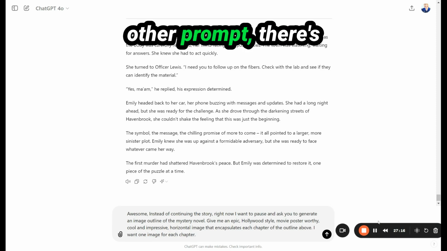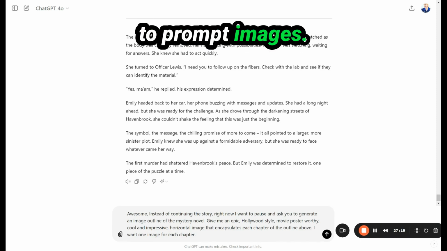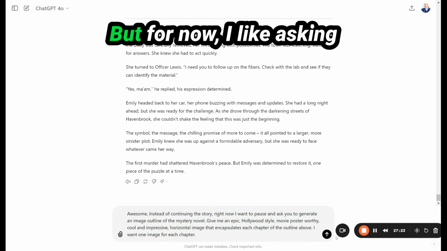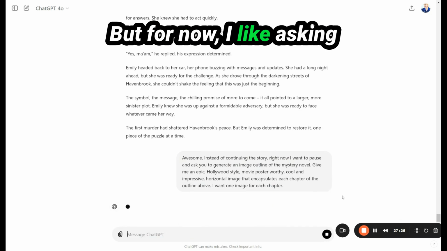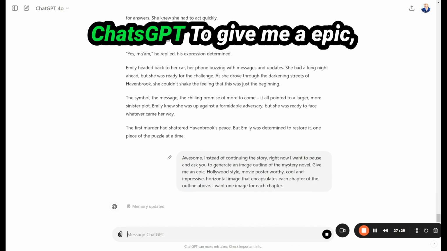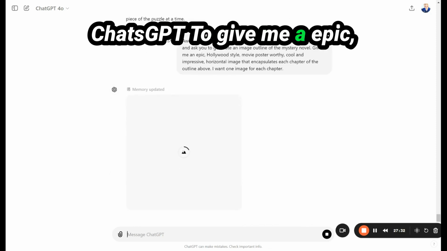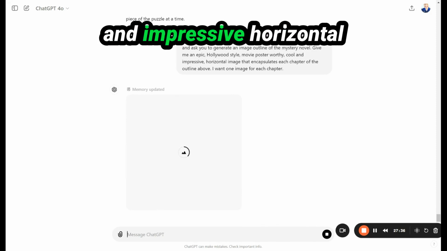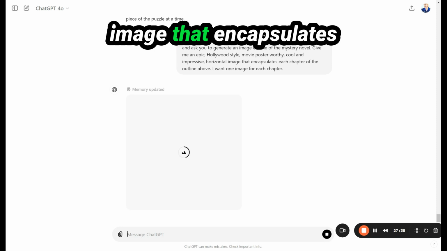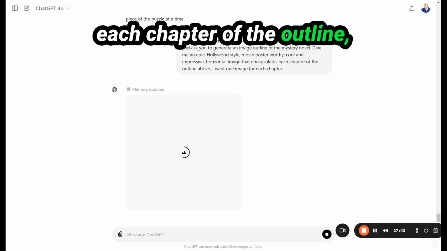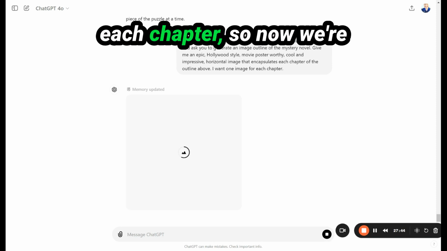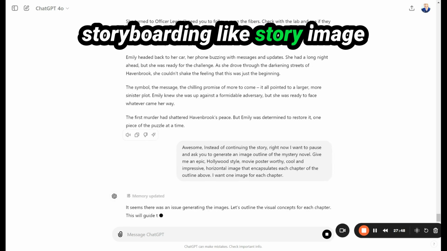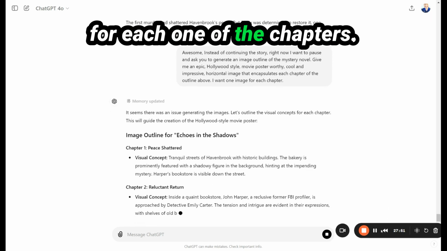Just like with any other prompt, there's a lot of different ways to prompt images, and I'm still working out the best ones that I like. But for now, I like asking ChatGPT to give me an epic, sometimes Hollywood-style, movie-poster-worthy, cool and impressive horizontal image that encapsulates each chapter of the outline. And I want one image for each chapter. So now we're creating a visual, storyboarding-like image for each one of the chapters.